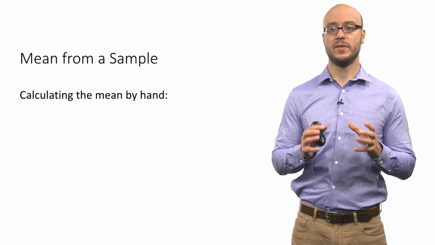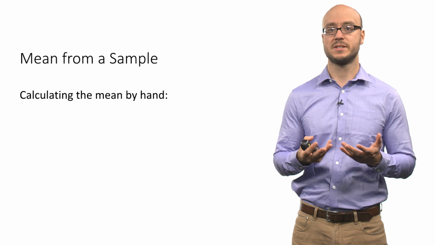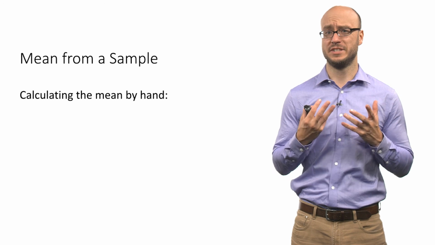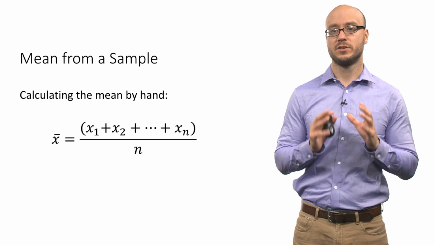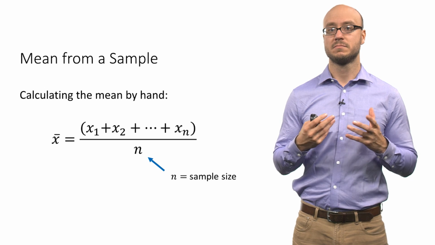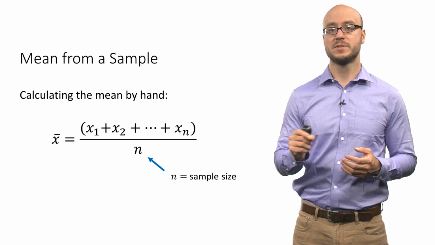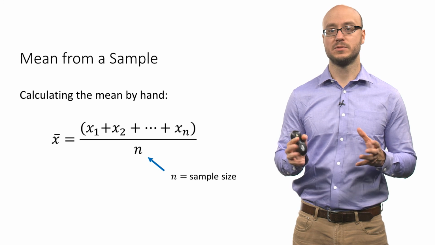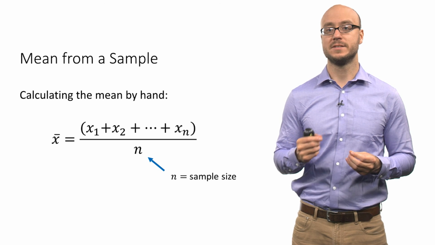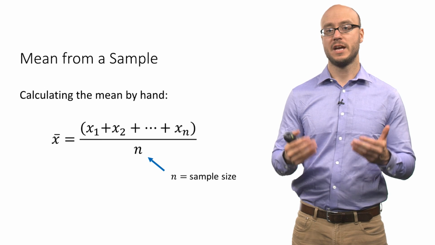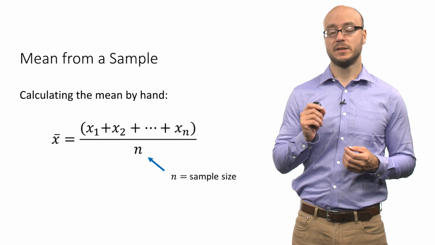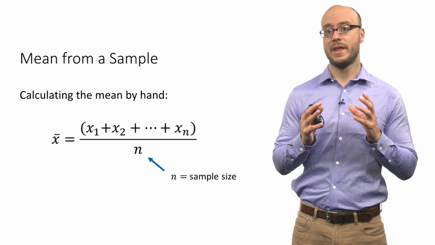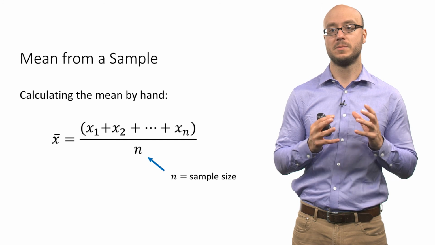In a similar way, the formulas that we use to calculate a mean from a sample versus the mean from a population are actually the same, but the notation is a little bit different. So it's useful to look at the notation just so that everything is crystal clear. This is how you calculate the mean of a sample. You add up all the observations, where x subscript n is the last observation in a set of observations, where n is the sample size. Then you divide by the total sample size, and that will give you x bar, the sample mean. The little n refers to the sample size, the total number of observations in a sample.